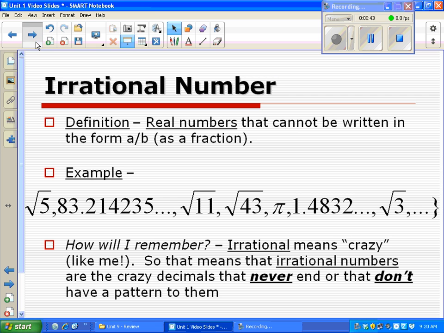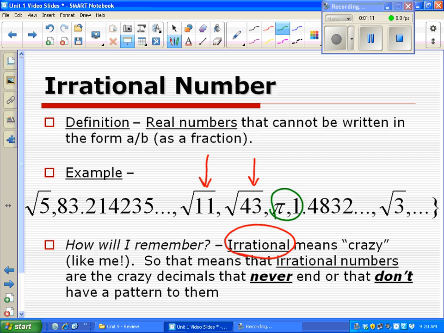It's any number. Other important definitions are irrational numbers. The definition is real numbers that cannot be written as a fraction. When I think irrational, I think it means like crazy. It means that it doesn't make sense. So it's any number like a crazy repeating decimal. If you took either of these radicals and put them in the calculator, they would give you a crazy decimal. So anything that's never ending, always doesn't have a pattern, pi, that's completely irrational because that's a crazy decimal that never stops. So we call those irrational numbers.